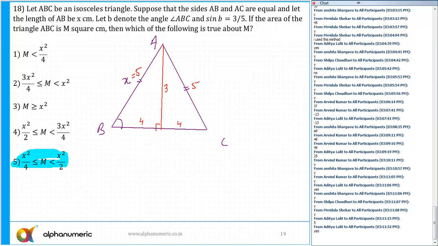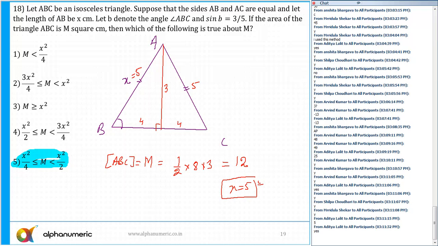So what is the area of the triangle ABC? That is M. Okay, area of the triangle ABC, M, is equal to half base into height. So half base is equal to 8 and the height is 3. So 8 3s are 24/2, which is equal to 12. Okay, then which of the following is true about M? And we know the value of x is 5. And you can use the option choices here.